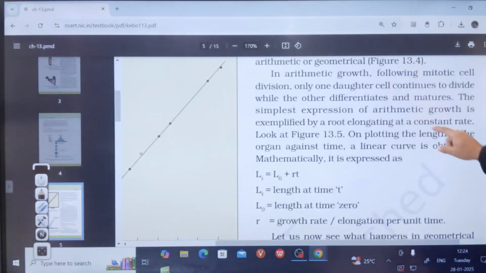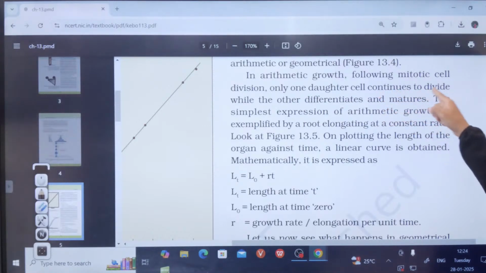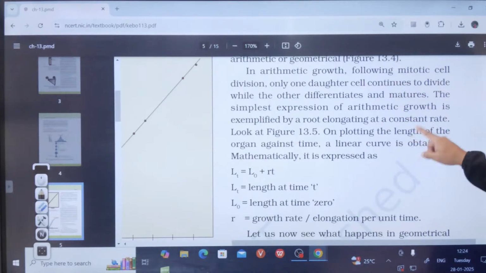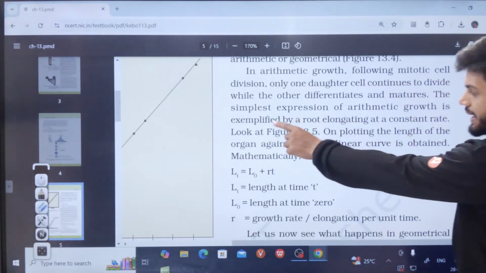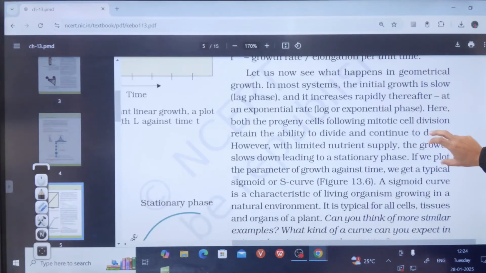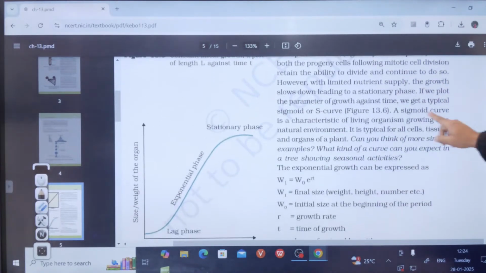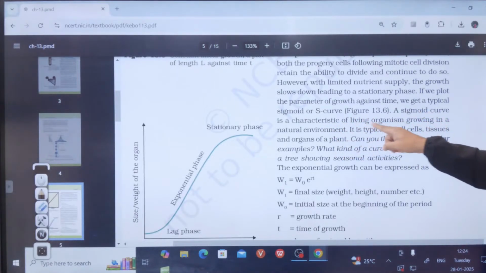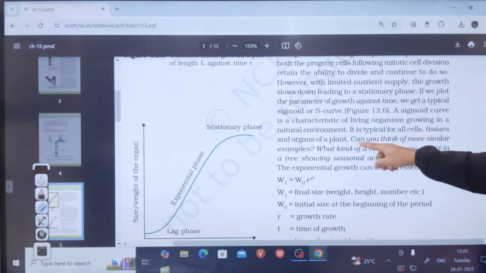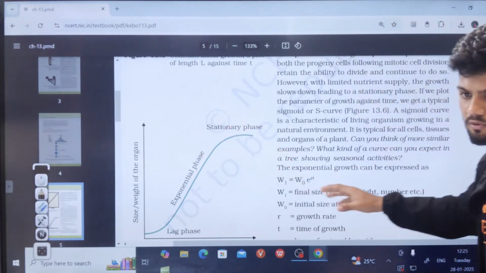Example here, can all of you see this? Arithmetic growth: the following mitotic cell divides, only one daughter cell continues to divide while the other differentiates and matures. So one is becoming permanent, one is dividing. Example is given here: root elongation at a constant rate. A sigmoid curve is characteristic of living organisms growing in a natural environment. It's typical for all cells, tissues and organs of a plant. So the sigmoid curve is basic information for every single one of them.